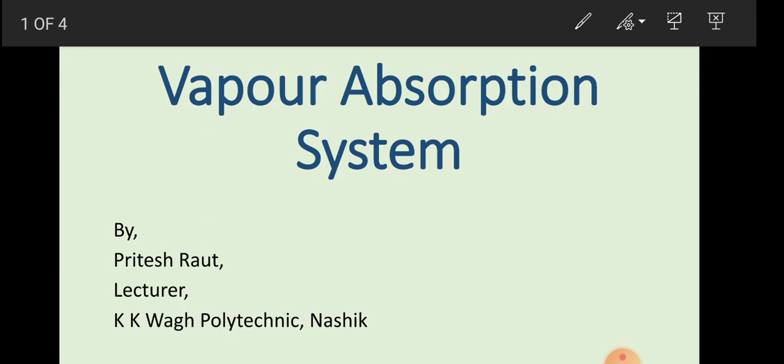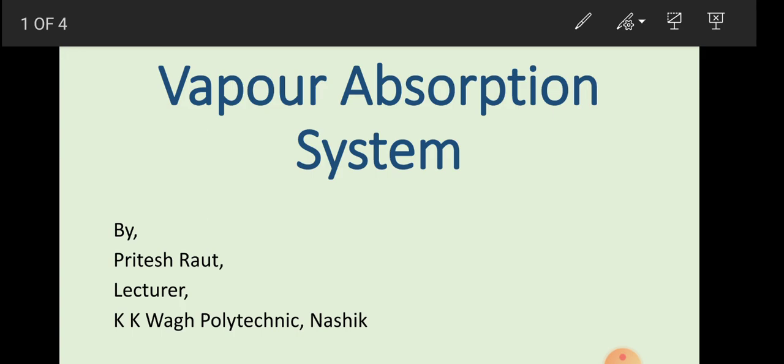Vapor compression system means what? Where the compressor is an integral part of the system. The cooling effect is achieved by the compressor, condenser, expansion valve and evaporator. These are the four components of the vapor compression system. Okay, so there is another system which is nothing but the vapor absorption system.